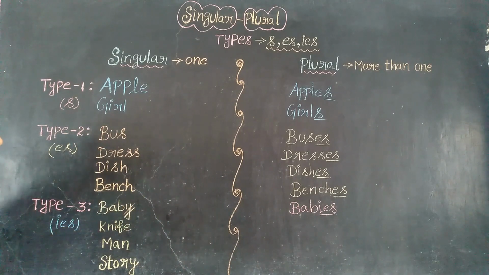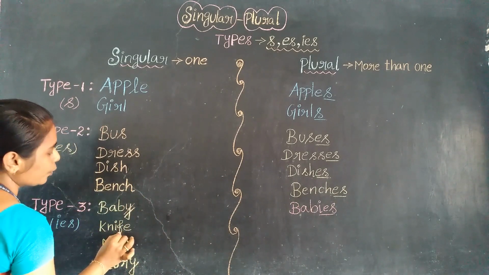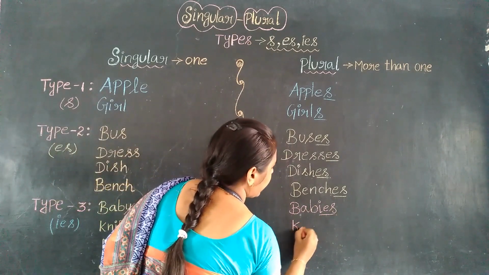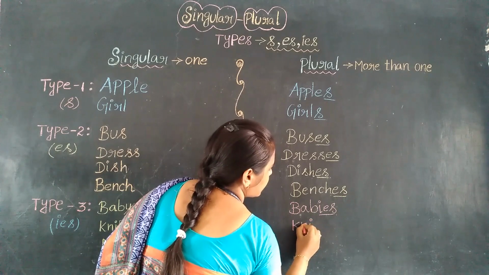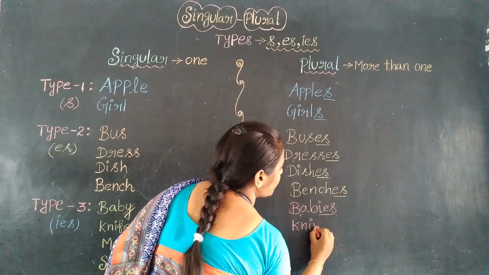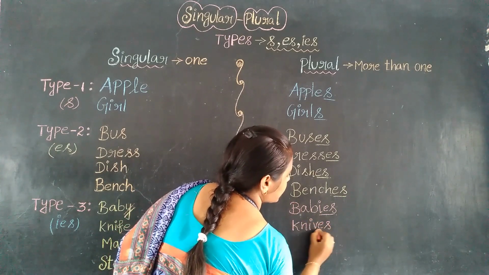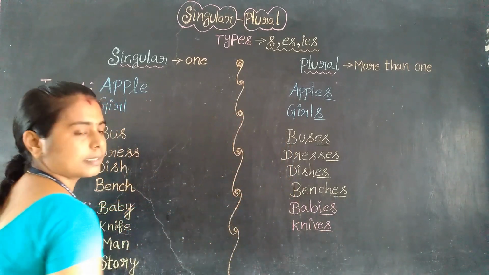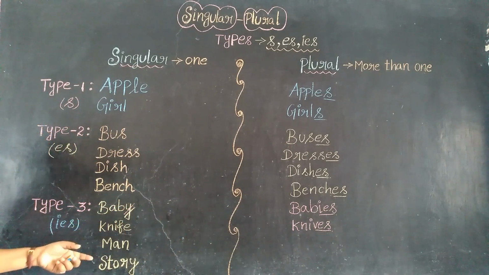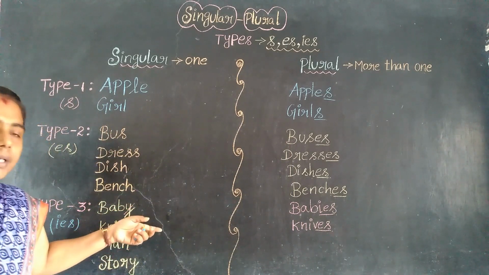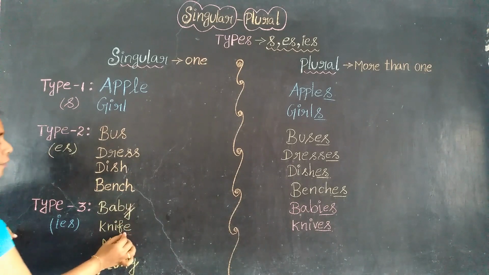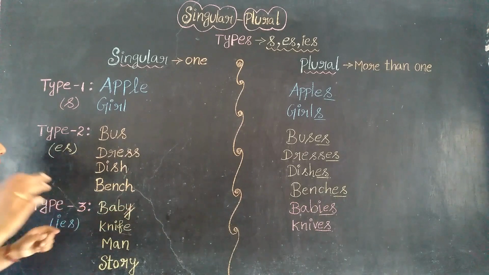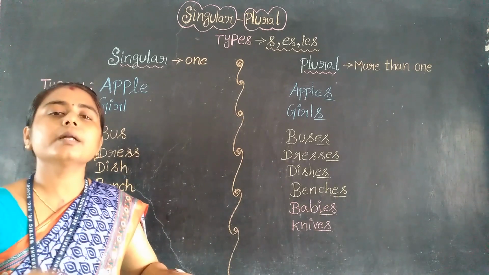Now knife. See, we should remove this F-E. Let me write here. Instead of F-E, we should write it as what? V-E-S. So this is another type. So I-E-S, V-E-S. So according to the word, the rules may vary, the spelling may vary, right? Instead of F-E, I have written V-E-S. And in some situations, the entire word may vary, right?